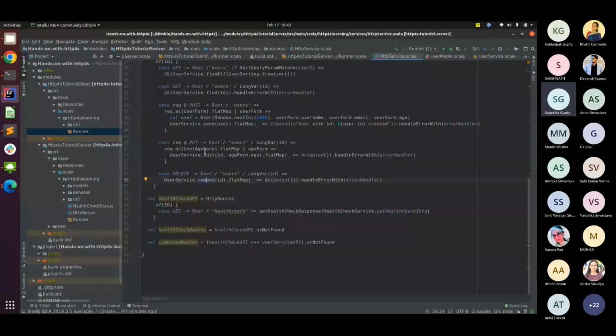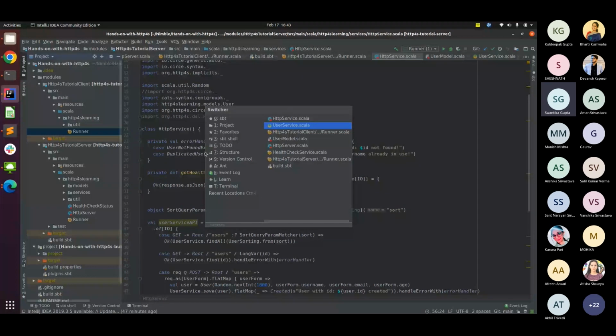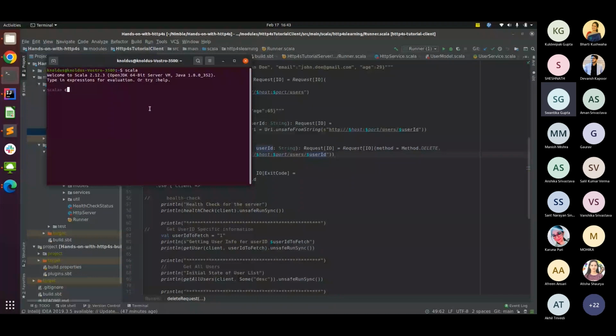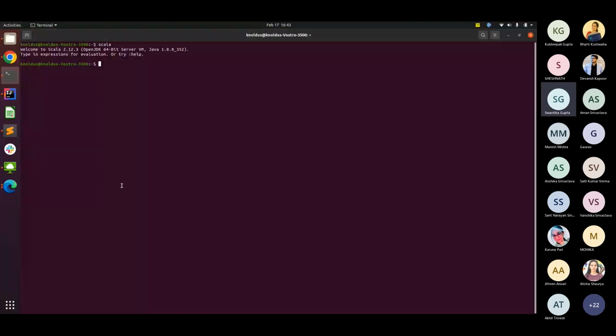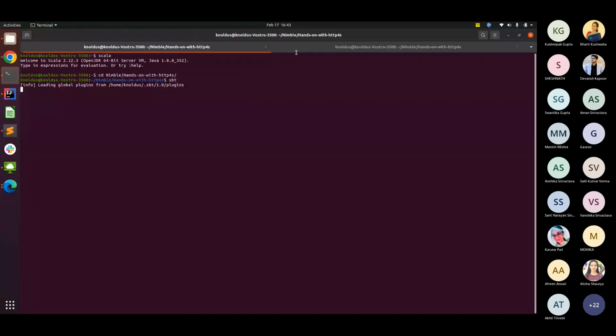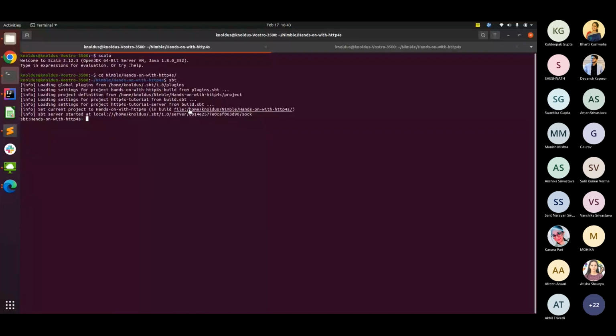Just to show you a working demo of it, let's try that out first. Let me maximize the screen. Okay, we are in the server and we are starting up the server.